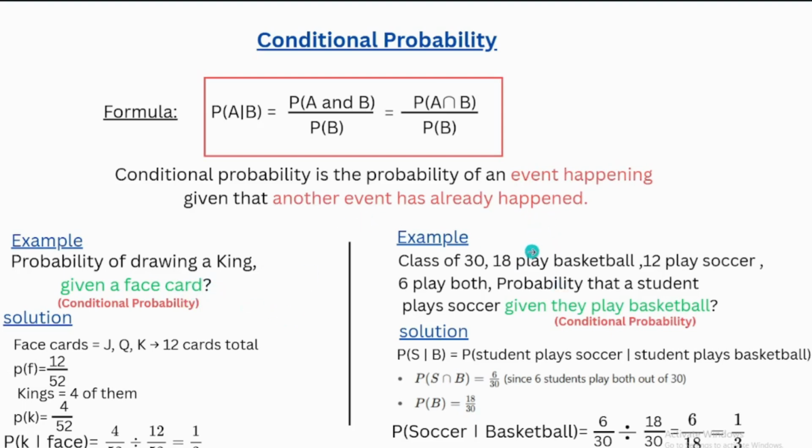Let's see another example. Class of 30. 18 play basketball, 12 play soccer, 6 play both.